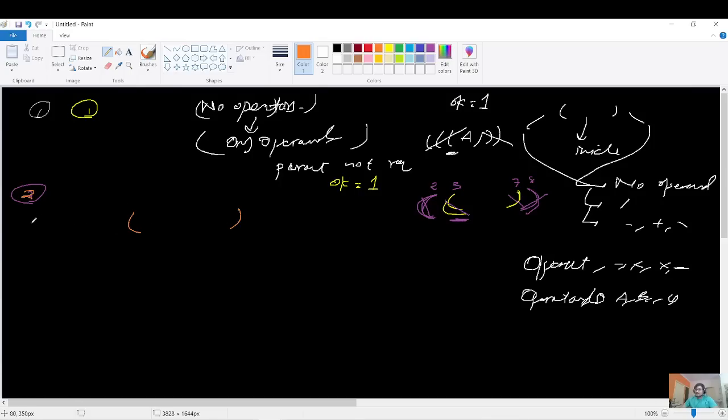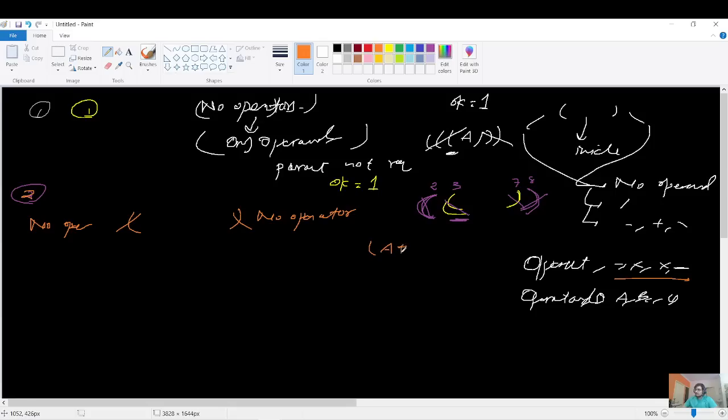So the second case is that, let's say on the right hand side and on the left hand side you have no operators. Operators, you know, right? These are the four symbols. So I can clearly say that if there are no operators, everything is done between this parenthesis. So if there are no operators, then I do not require this parenthesis, right?